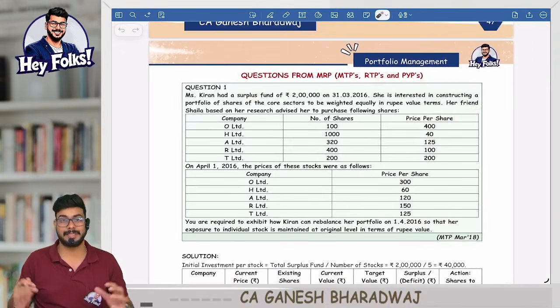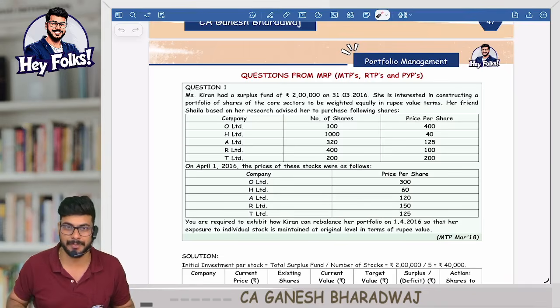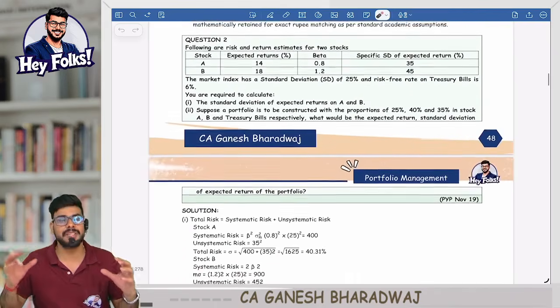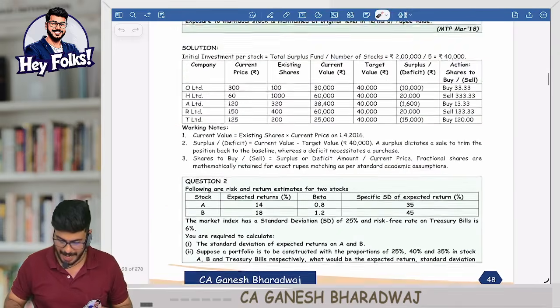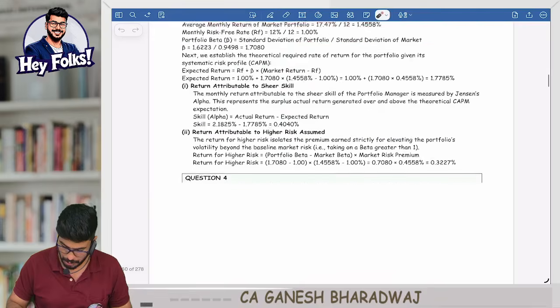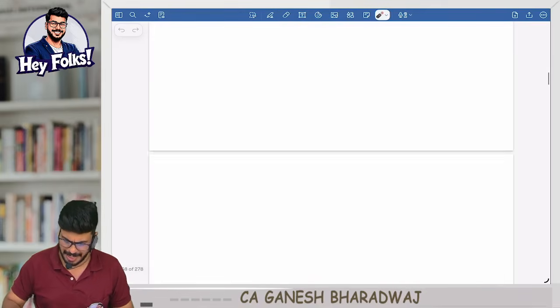Here, the color is slightly different. It's bluish color. So looking at the background color itself, you will know what is the source from which we have picked. This is what we have done for every single chapter. And under the question itself, we are clearly mentioning the source of the question, from where we have picked it, everything is there.